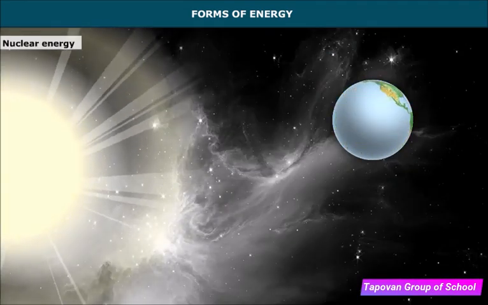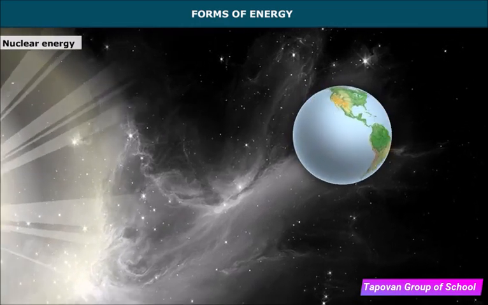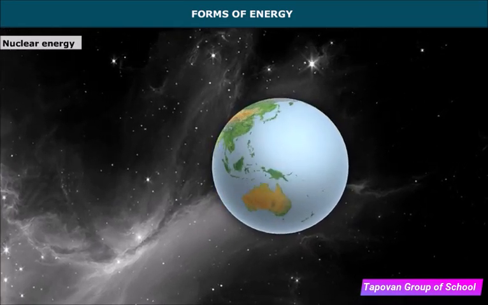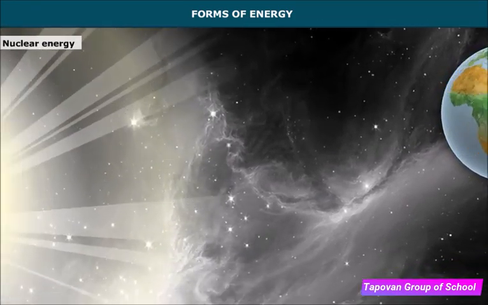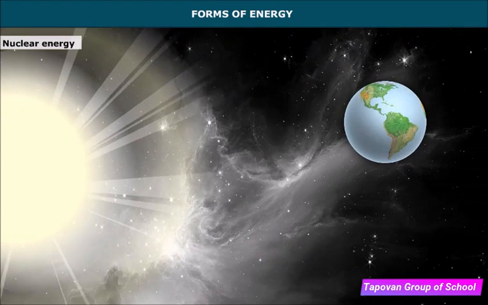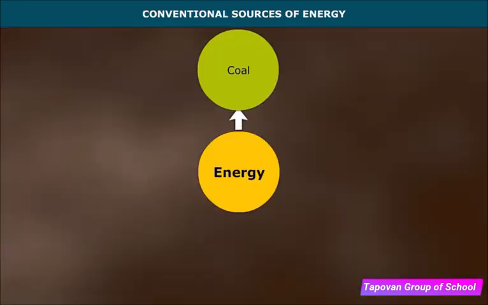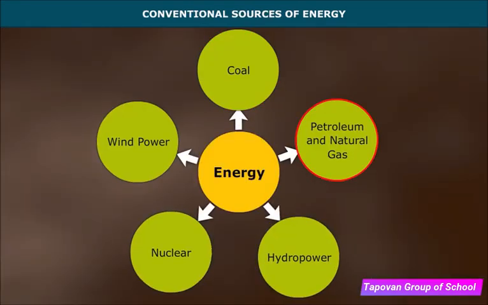Nuclear energy. The energy released during nuclear fission or fusion is nuclear energy. For example, nuclear fission inside the Earth and nuclear fusion inside the Sun. Major part of energy is obtained from coal, petroleum and natural gas, hydropower, nuclear and wind power.